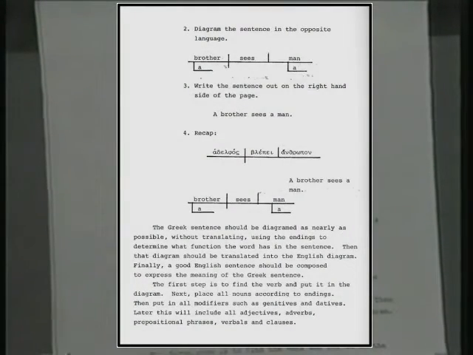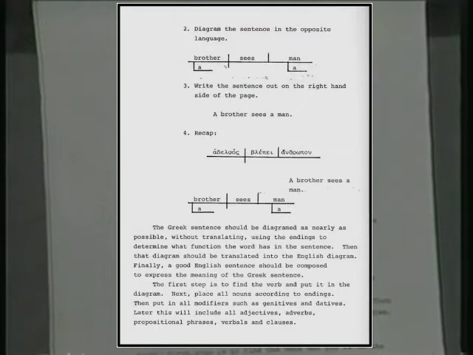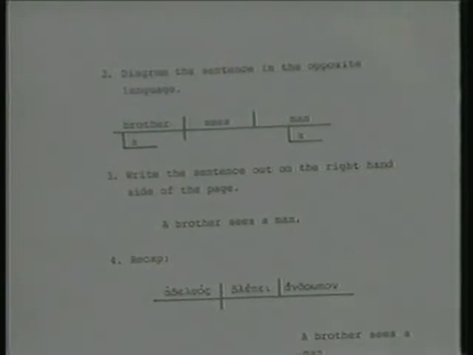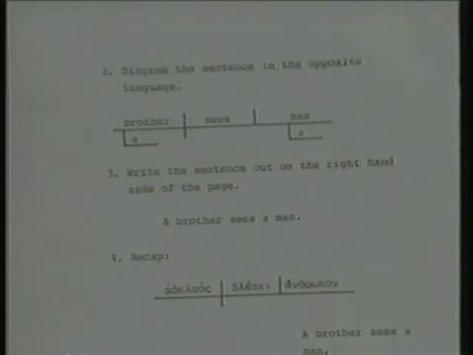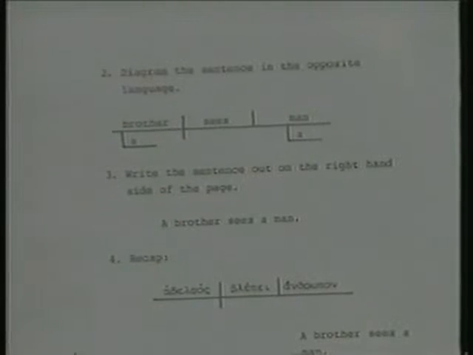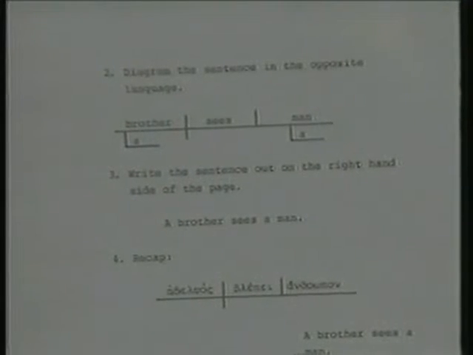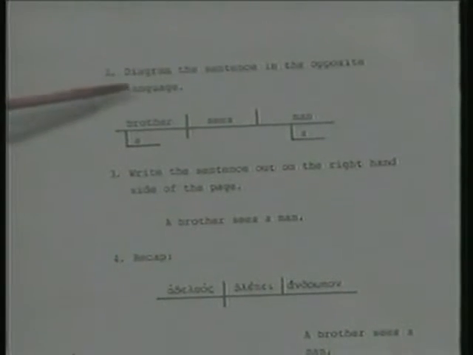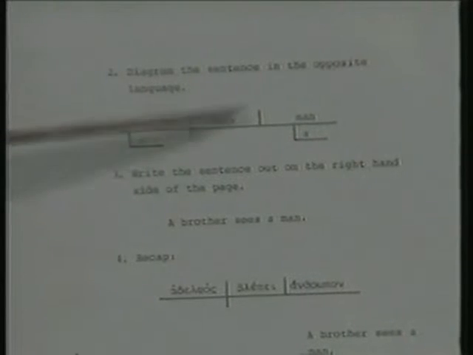Then we have the diagramming. You see, we talked about diagramming the subject, and then the object; the verb is already in there. Subject, object. Now, what we want to do in our homeworks is diagram every sentence. Don't do anything without diagramming. So, this one, by the way, is number 1 in your exercises for this lesson. A brother sees a man.